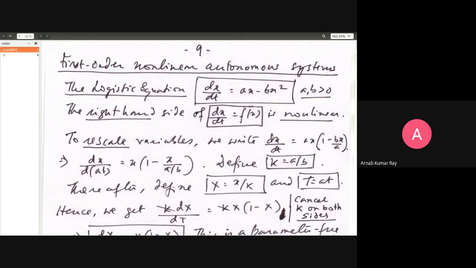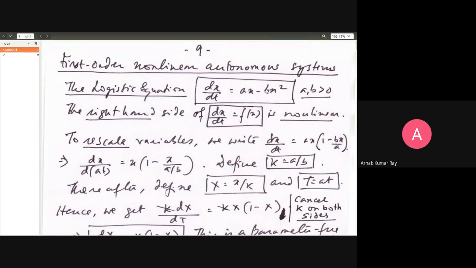Such an equation will show an exponential growth behavior. Why growth? Because a is positive, x is also positive, therefore dx/dt must be positive. And so the slope, the gradient, will be positive.